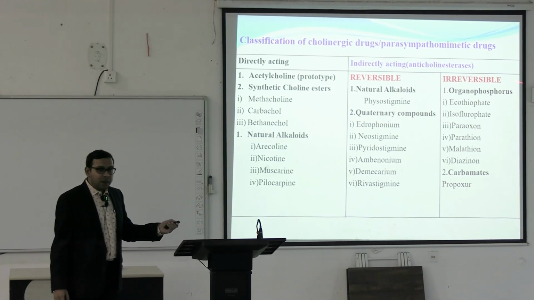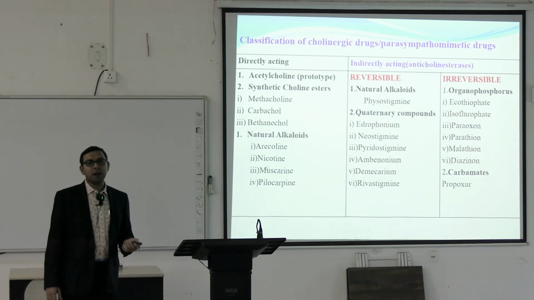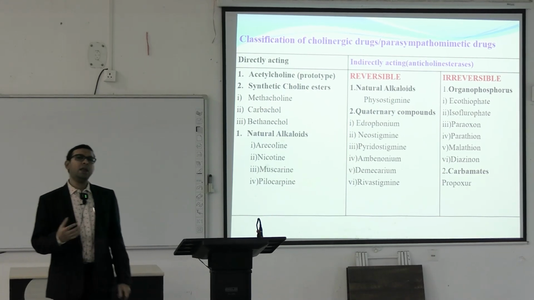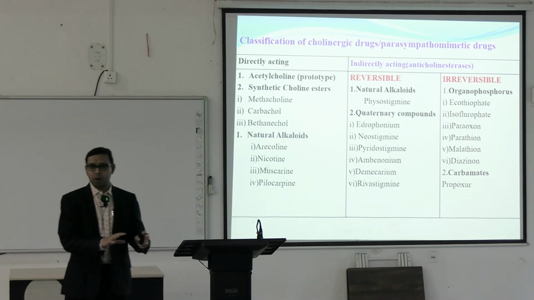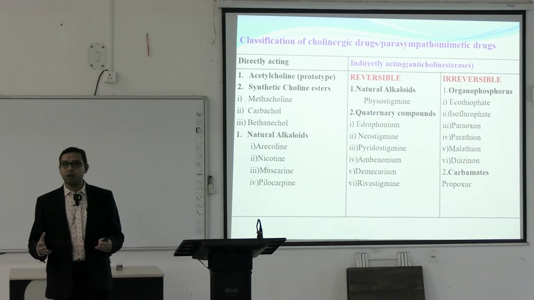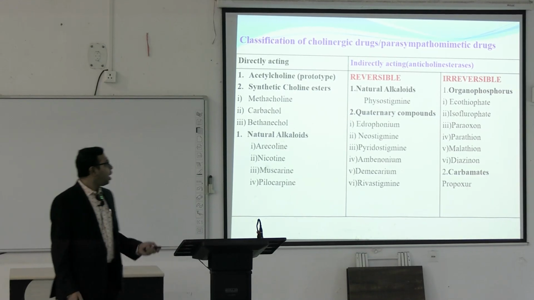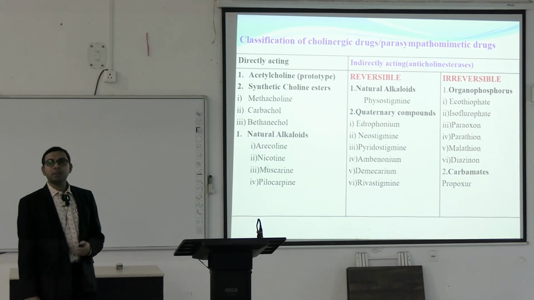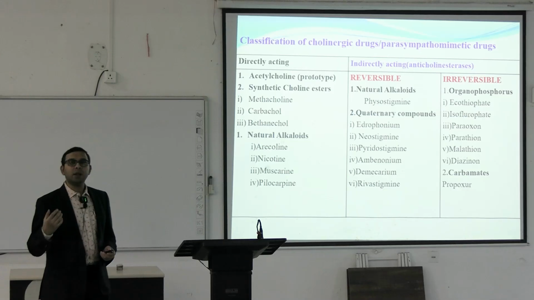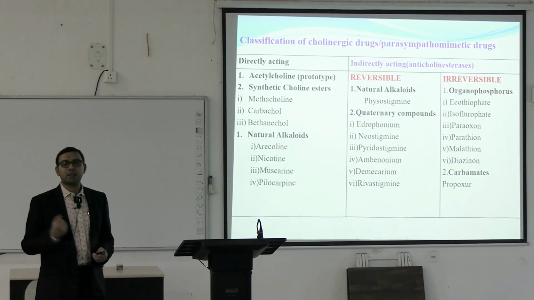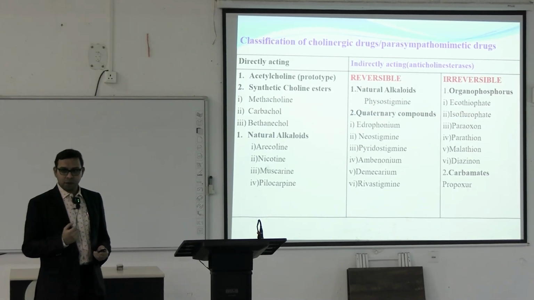So usually the irreversible anticholinesterase agents are used in poisoning, and we have to know how to treat this poisoning. Like organophosphorus poisoning, which we will discuss, is very important. The reversible anticholinesterase enzymes are mainly used as drugs in different types of disease. For example, they are used in myasthenia gravis and in Alzheimer's disease.